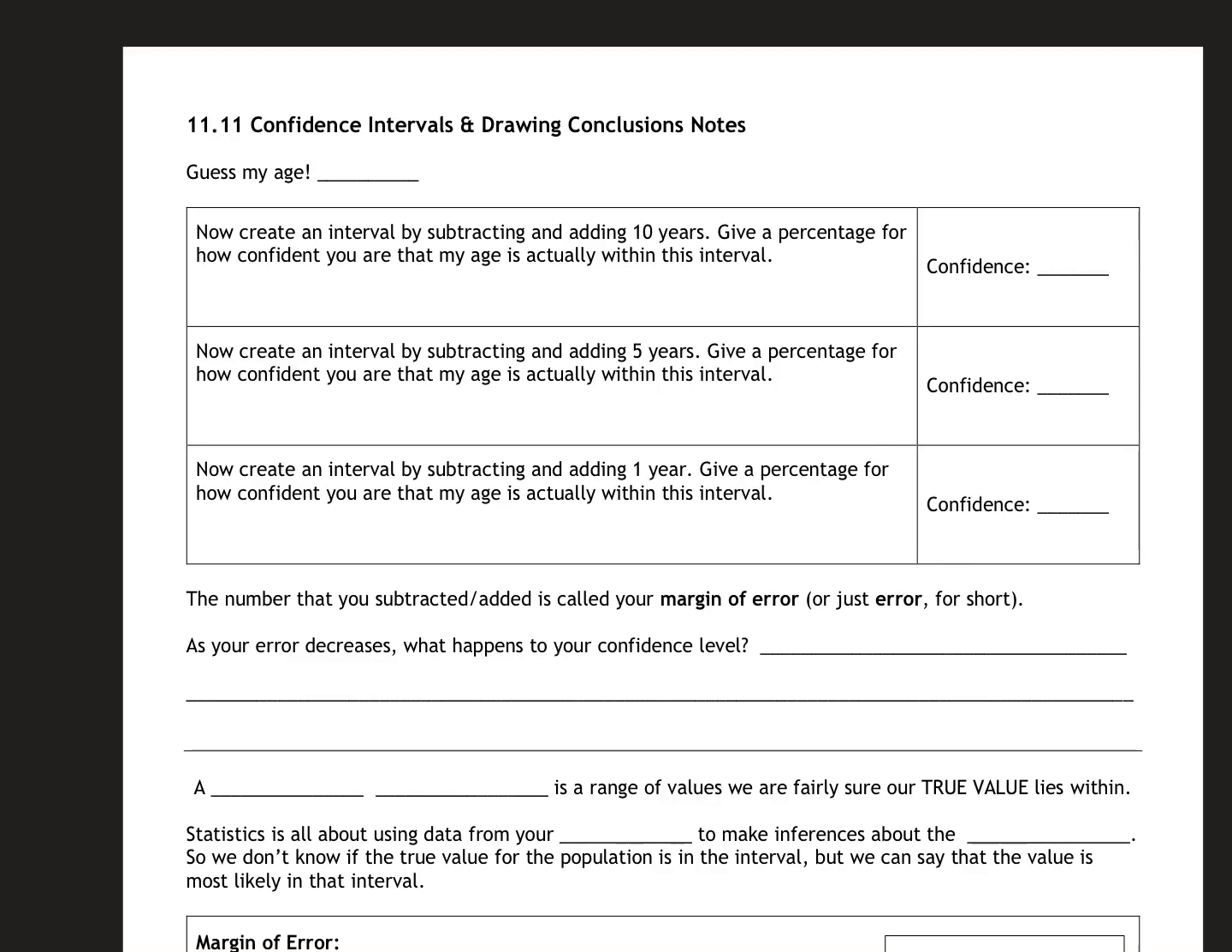All right, so we're gonna look at confidence intervals and drawing conclusions today. It's gonna be a little bit more writing than normal, but it happens.